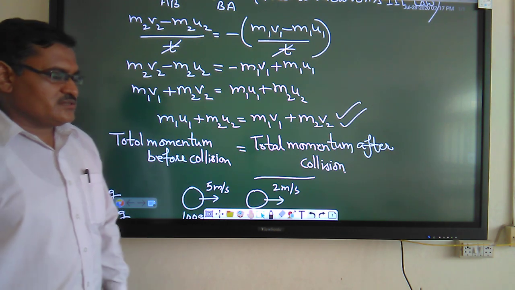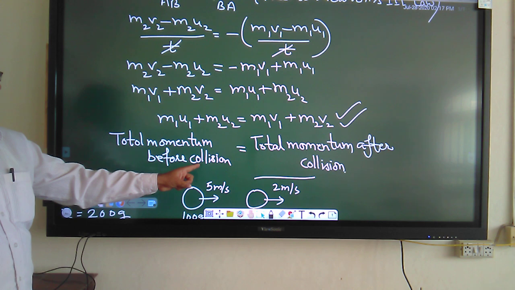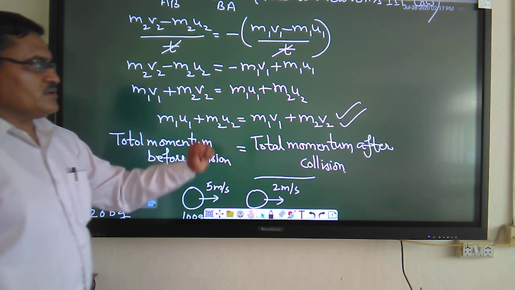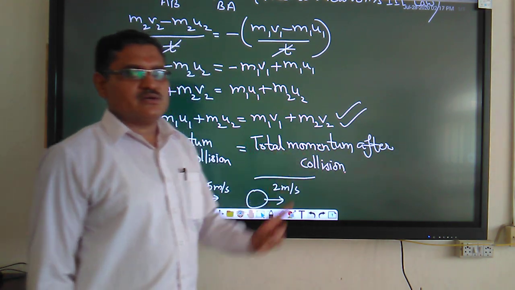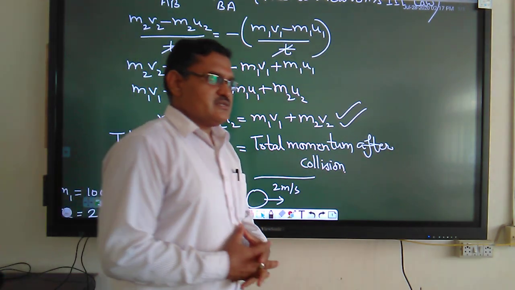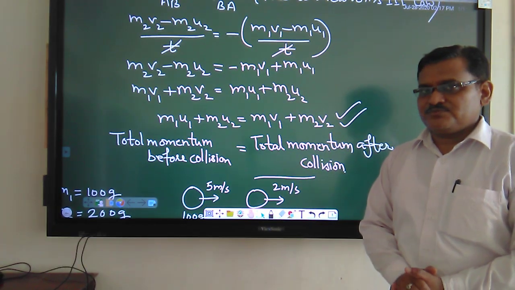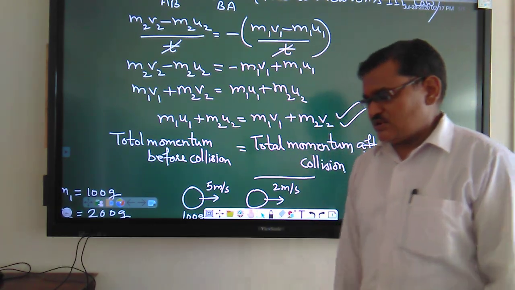What does this equation say? This equation says that the total momentum before collision is always equal to the total momentum after collision. In this way we can do the derivation, and let us discuss a numerical based on the law of conservation of momentum.